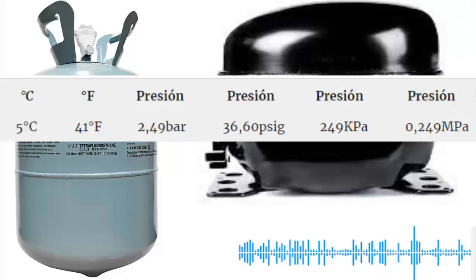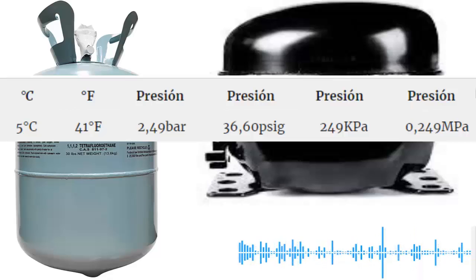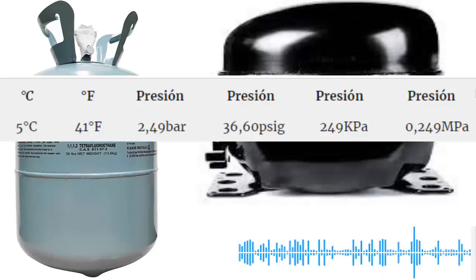For a temperature of 5 degrees Celsius, about 41 degrees Fahrenheit, the pressure must be about 2.49 bar, close to 36 psi. Those would be the pressure values most used with the R134A refrigerant gas.